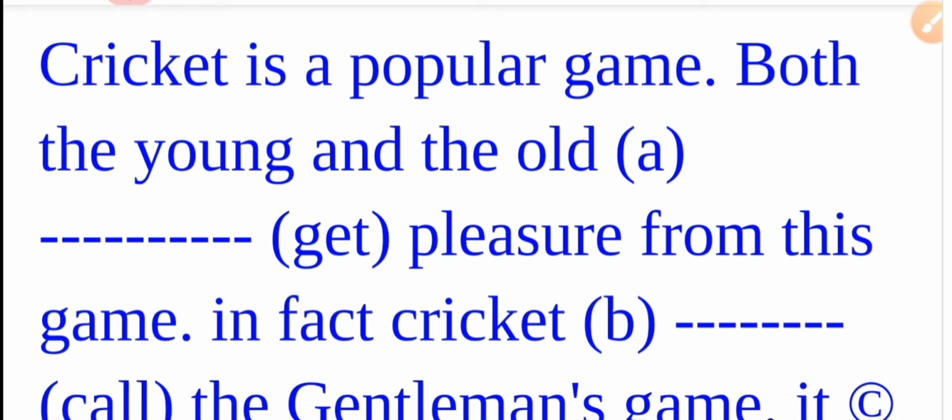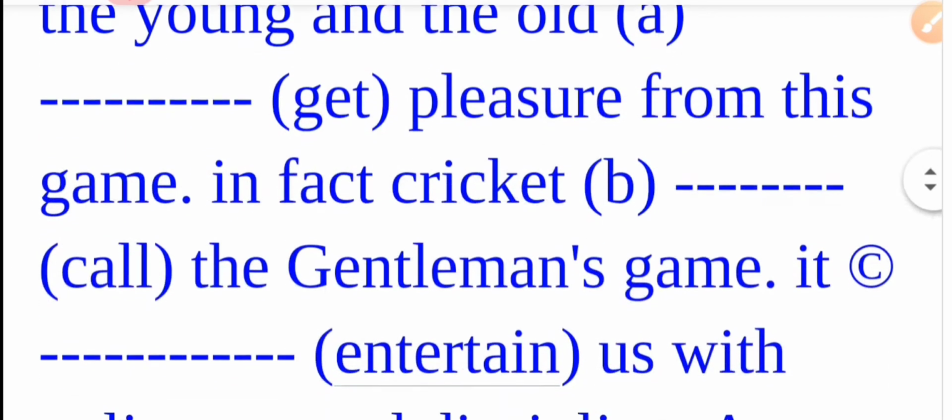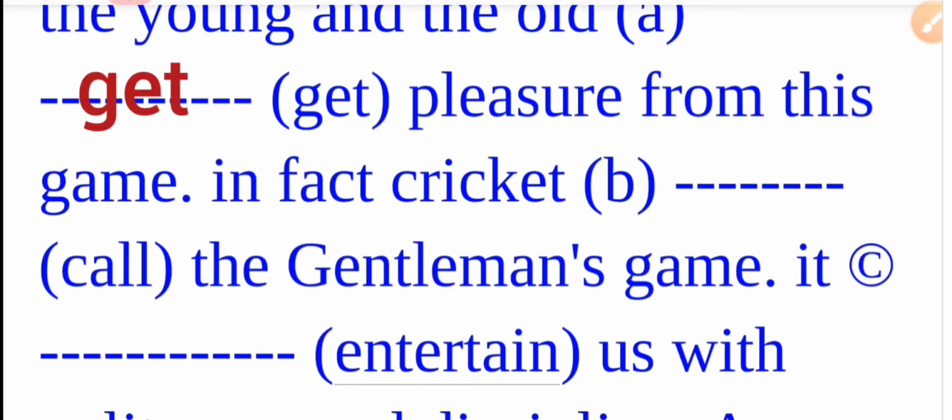So we can write here get. The answer is get, as the subject is plural, both the young and the old. So correct answer is get pleasure from this game. In fact, cricket dash call the gentleman's game. Yes, you can see this sentence is in the passive voice as the verb is called.